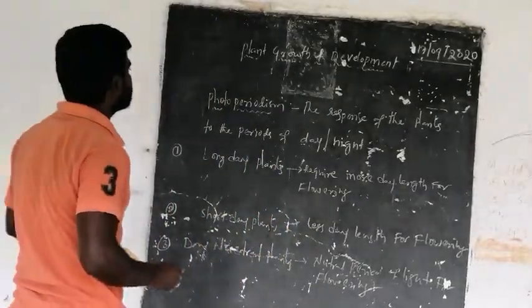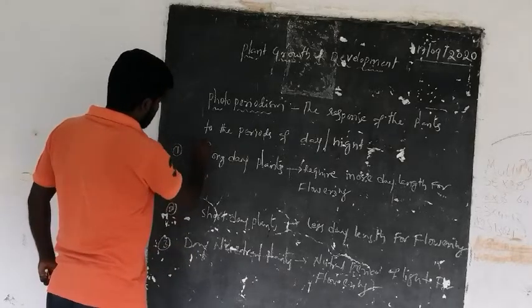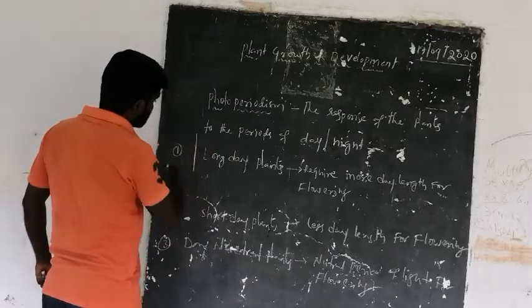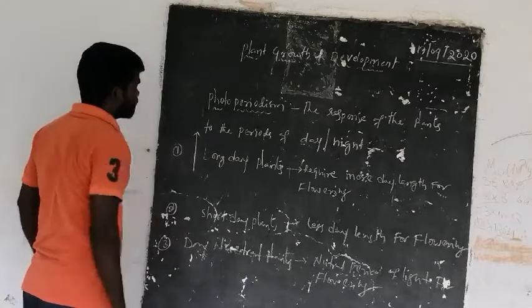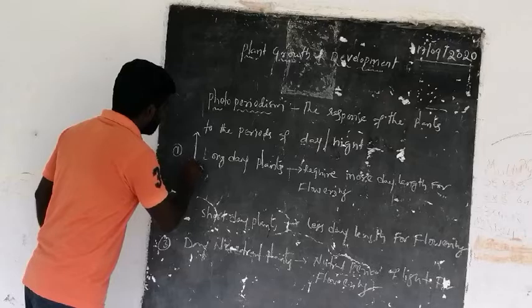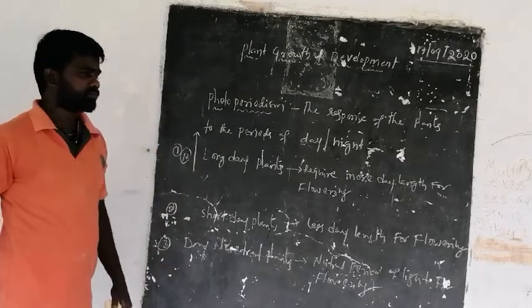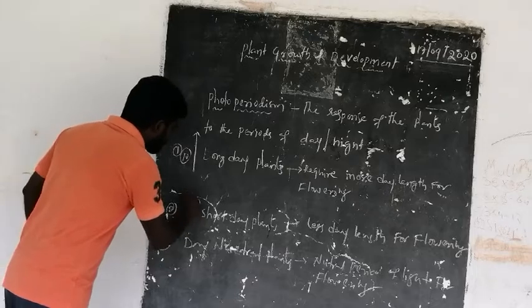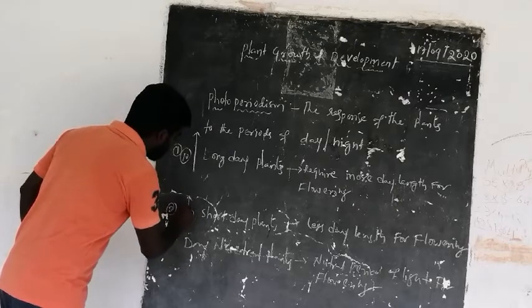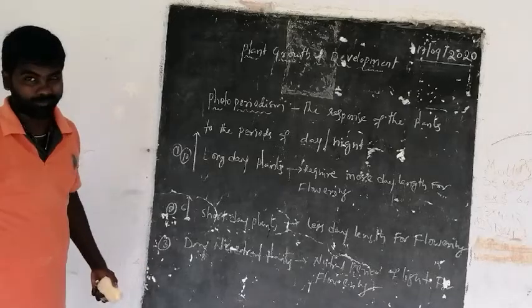For example, the long day plants require much day length for flowering, let us take 10 hours. Short day plants require only around 6 hours of daytime, and night time should be more.